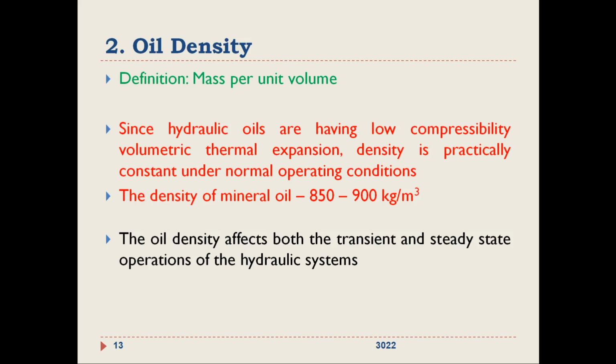So the effect of oil density on the hydraulic system performance is on both the transient and steady state operation. Transient means what? Varying with time. Okay, transient and steady state operations of the hydraulic system will get affected with the density variation.